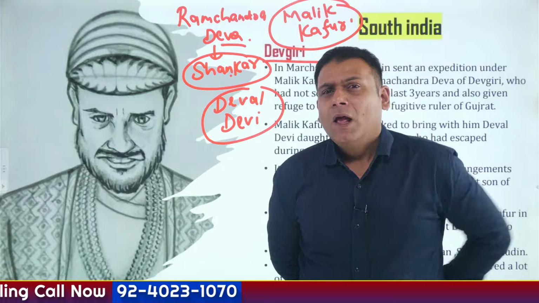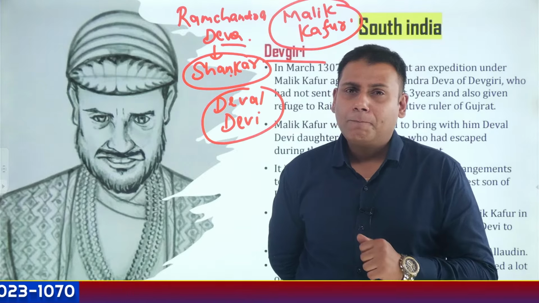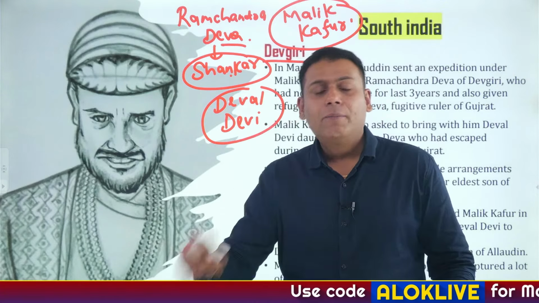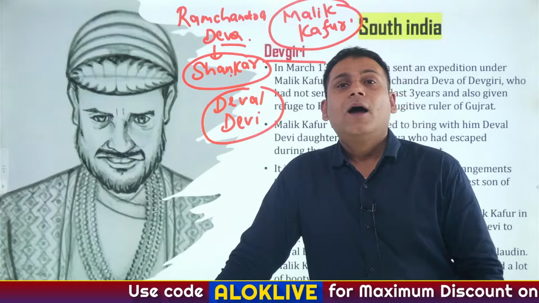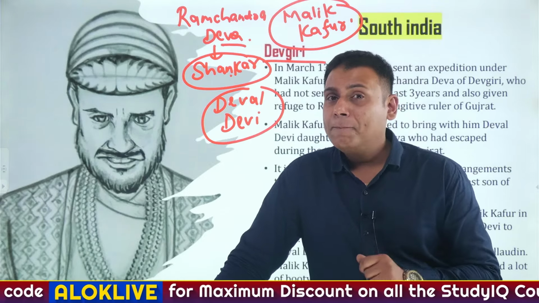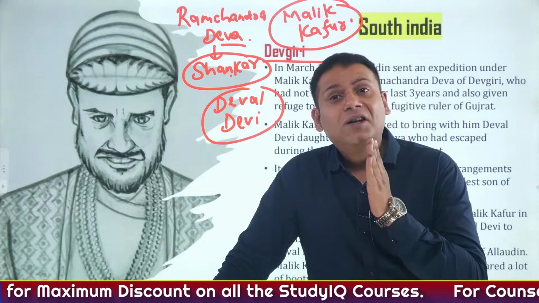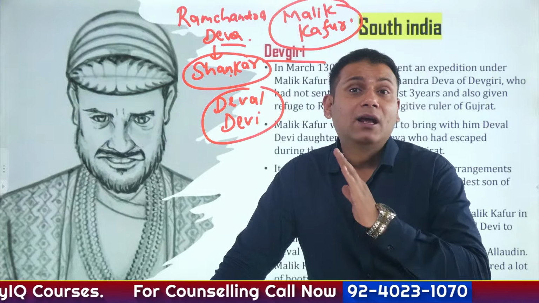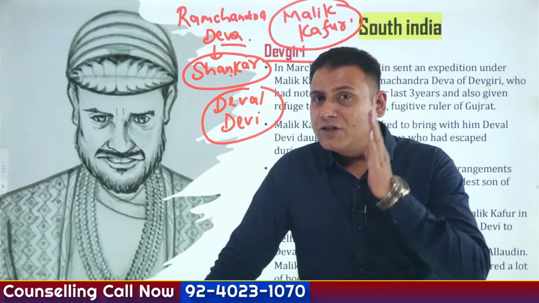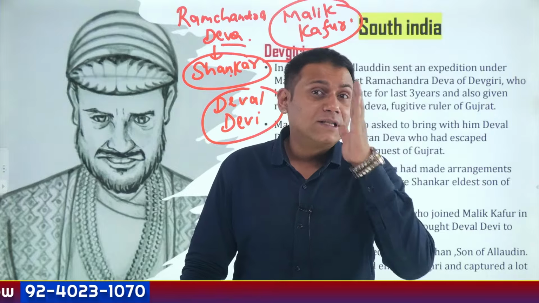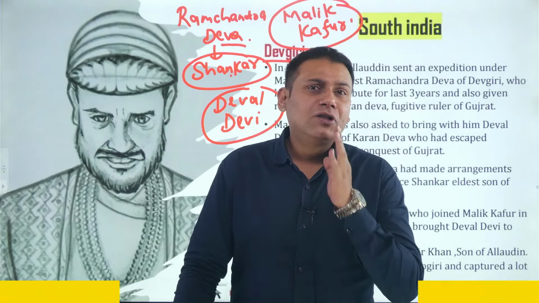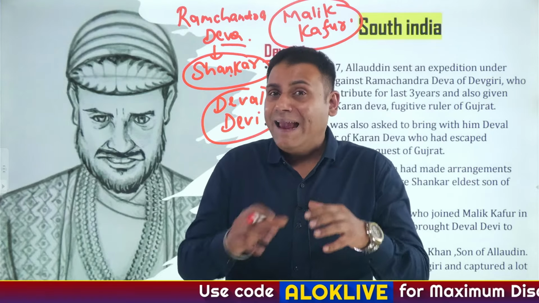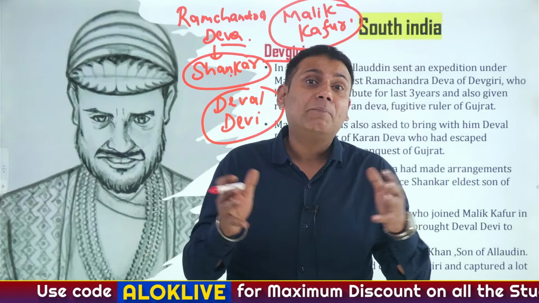So what happened? Alauddin Khilji was a very diplomatic person. He said, Ramchandra Dev, we are not against you. Okay, you haven't paid tribute for the past 2 to 3 years, no issues with that. I just need one help from you. And what's that? The help is, you just show the direction to Malik Kafur in the southern part of India. I do not want money. I do not want any kind of military support. You just show the direction to Malik Kafur in the southern part of India. And Ramchandra Dev was ready for this. So this simply highlights one thing. There was internal squabble between the rulers of the southern part of India.